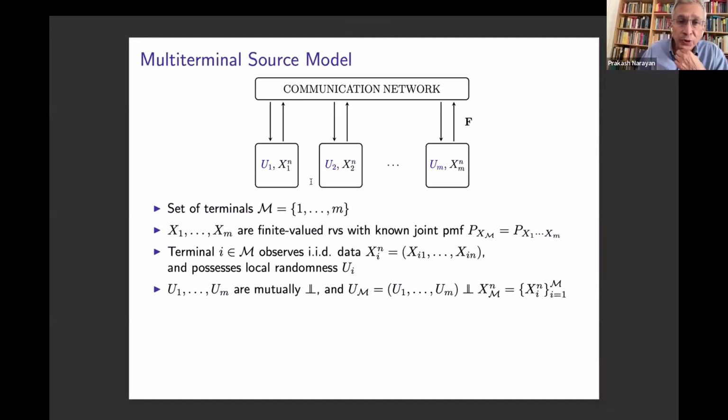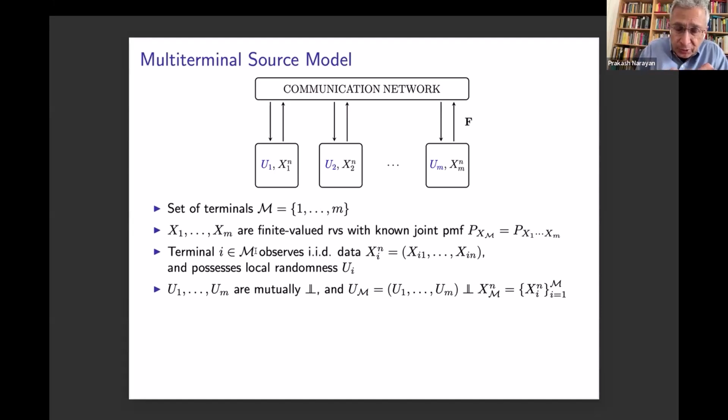So in the multi-terminal source model, there are M terminals, 1 through M, and the set of terminals denoted by script M. These terminals observe signals that are correlated. And to describe those correlated signals, we have M random variables, X1 through Xm, which we take to be finite valued. And let's say we know the joint probability mass function of these random variables. Now, terminal i observes n IID repetitions, Xi1 through Xin, of the random variable Xi, which will be denoted in shorthand by Xi^n. Therefore, terminal i observes an IID data sequence for every terminal i.